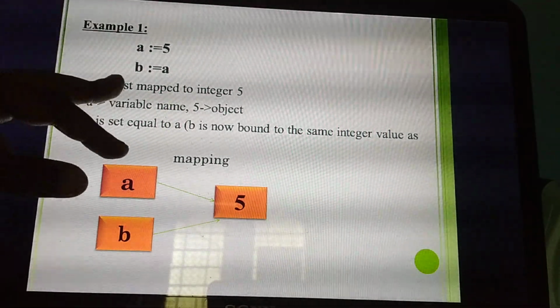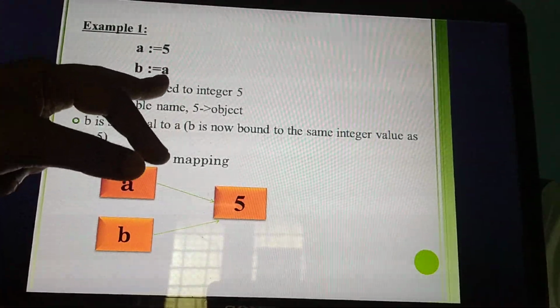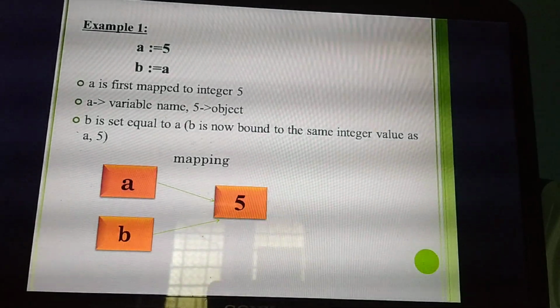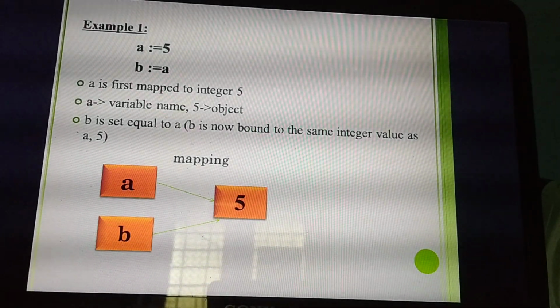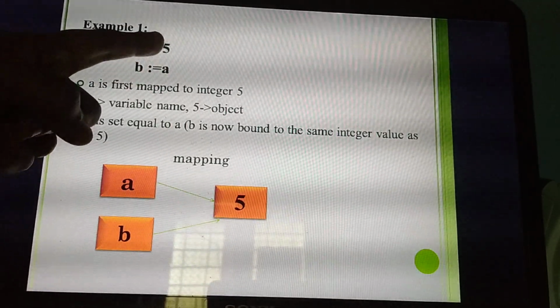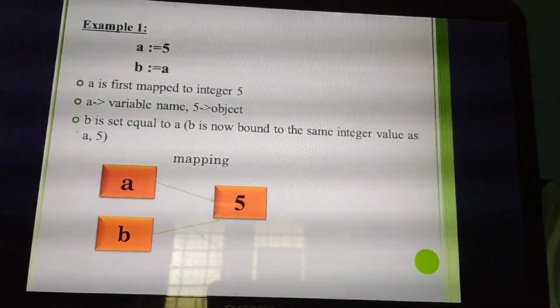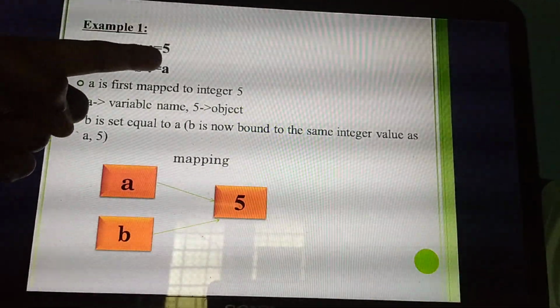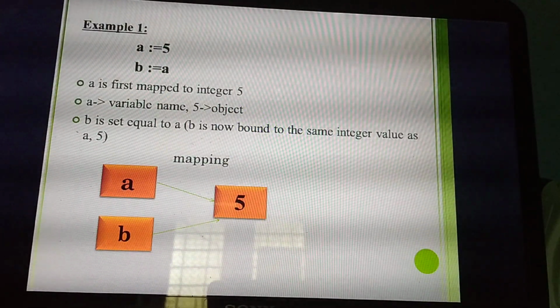So next step, I am giving the value of A is bound to the value of B. What's the value of B now? 5. Understand? That's the explanation. A is first mapped to the integer 5. What's the integer value? 5. So the integer 5 is mapped to the value of variable